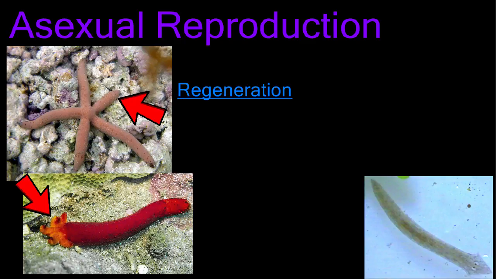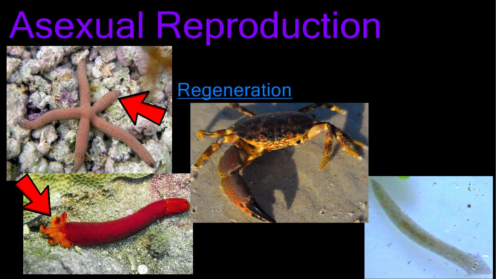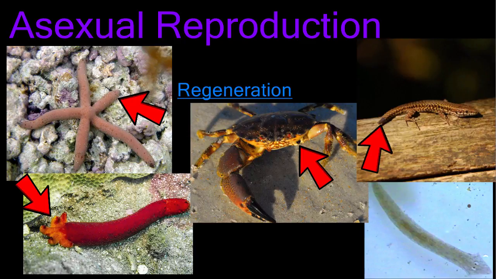Some organisms can use regeneration to repair lost limbs. Crustaceans, like the stone crab, can regrow a lost claw, while some lizards can drop their tails to distract a predator and grow a new one later. Unlike the sea star, the crab claw and the lizard tail could not regrow a whole new organism.